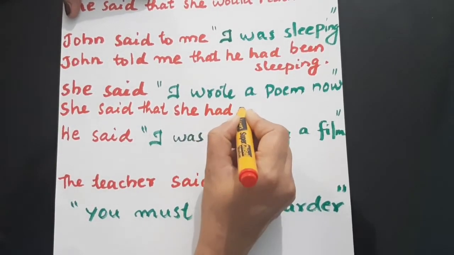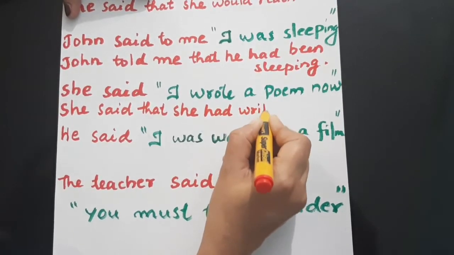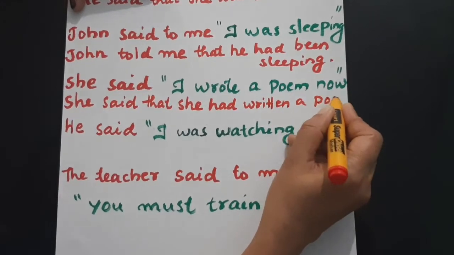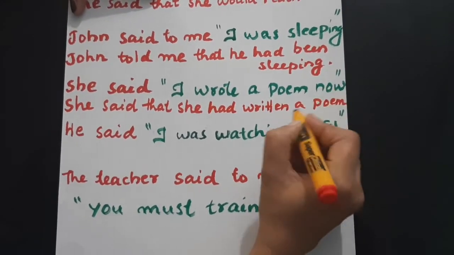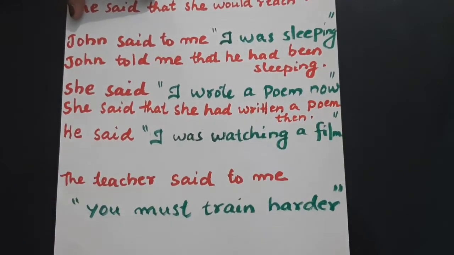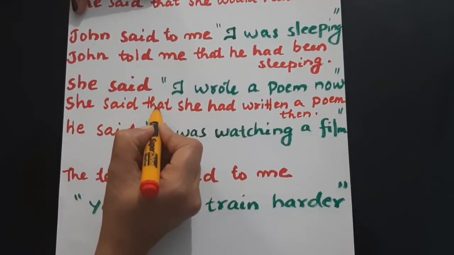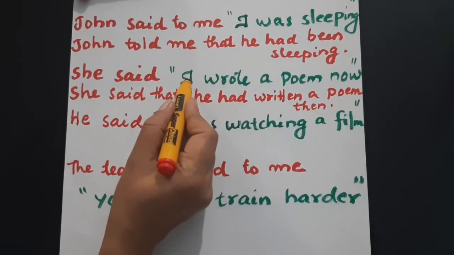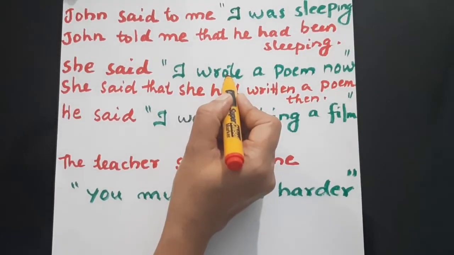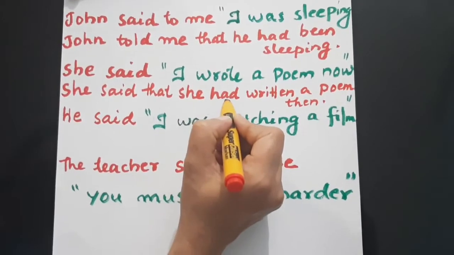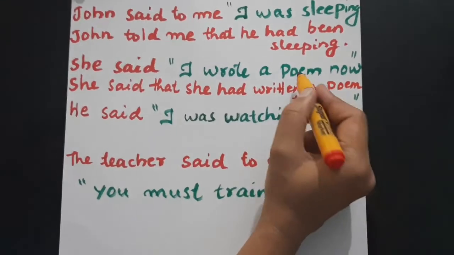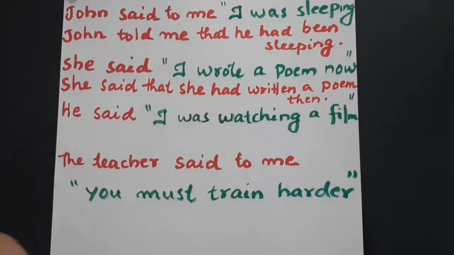No, had written. She had written a poem now to then. Okay, see, said, connecting word that, I to she, subject change, wrote, simple past to past perfect, that is had written. Okay, a poem, now to then.